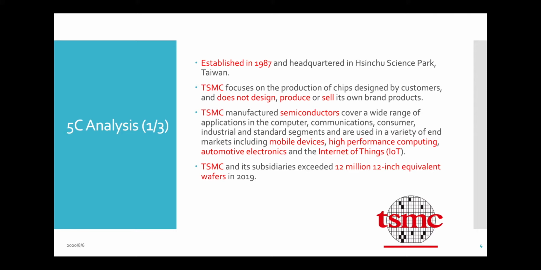The market includes the wireless field, such as mobile devices and high performance computing, such as the Intel CPU, and automotive electronics, and it is also very famous in the Internet of Things for cloud computing devices. The ARM structure CPUs all require TSMC to help them make their products. And TSMC already made 12 million 12-inch equivalent wafers, which is the material to make the chips, in 2019.